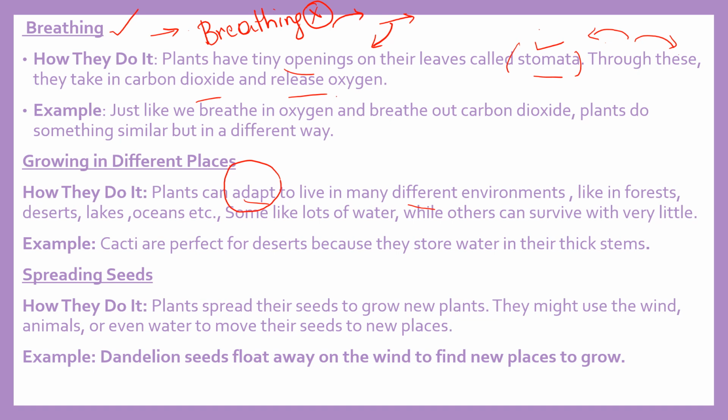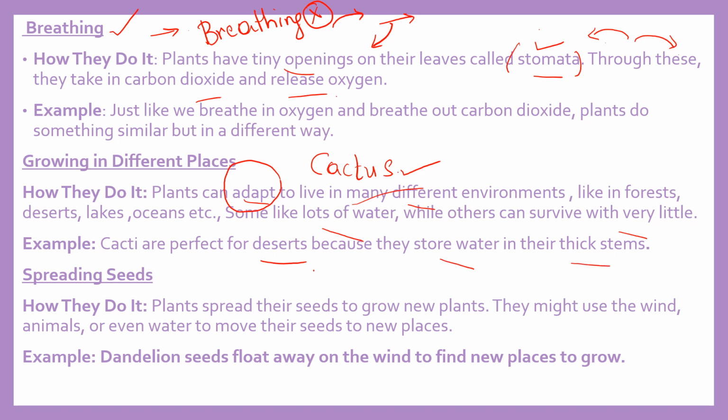And so some like lots of water while others can survive with very little. See how different the plants are, right? So some need so much water to live and some need very little water to live. Okay, like cacti, we say cactus, right? Cactus plants you can find in deserts. Okay, they can survive with little water. How will they do that? They will store the water in their thick stems.